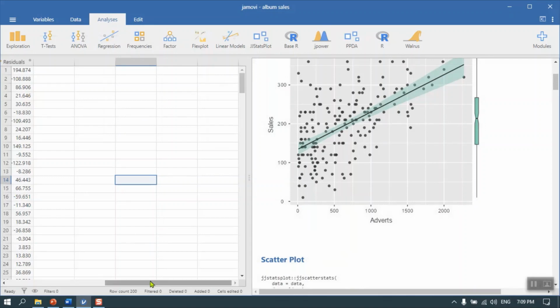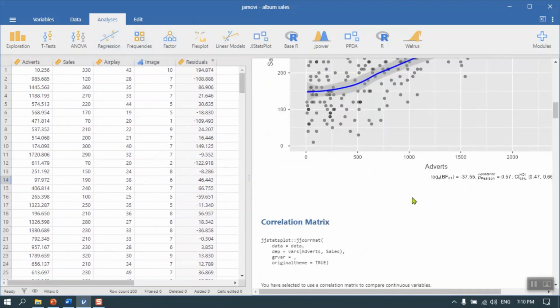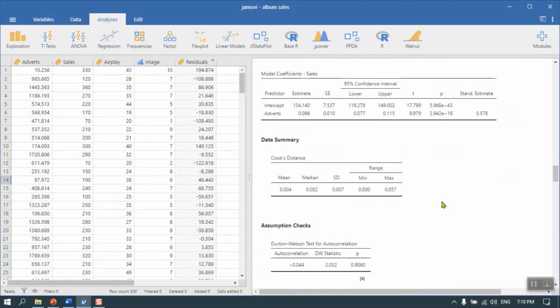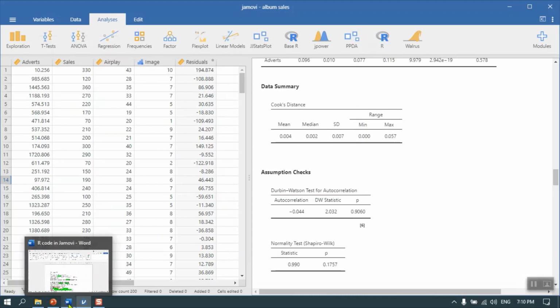If we go back and take a look at the Cook's D, you'll find that you can also do statistics on the Cook's D, although that's already been produced here. And there's the mean, the median, the min, and the maximum value of the Cook's D. It shows that there aren't very highly influential data points there.